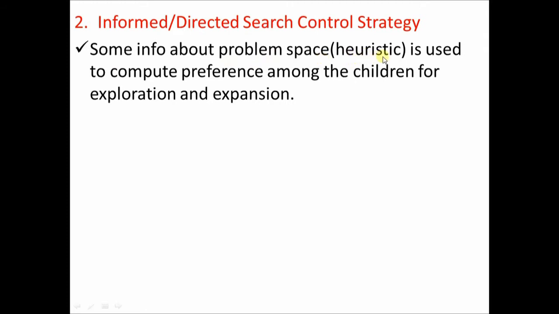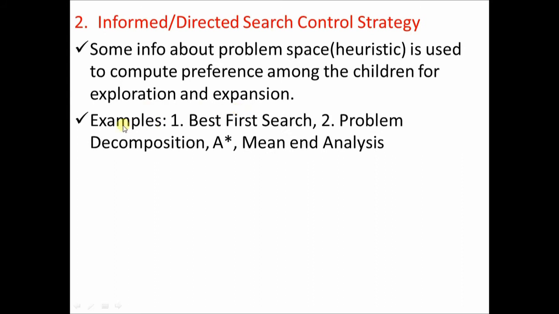Heuristic is a word that tells you that there is some extra information pertaining to each of the nodes. So this heuristic is used to compute the preference among the children for exploration and expansion. Examples of these search strategies are best first search control strategy, problem decomposition search strategy, A star, then there is AO star, and at the end there is also a bidirectional search control strategy that's called means end analysis. So all these search strategies we are going to study in this unit 1.